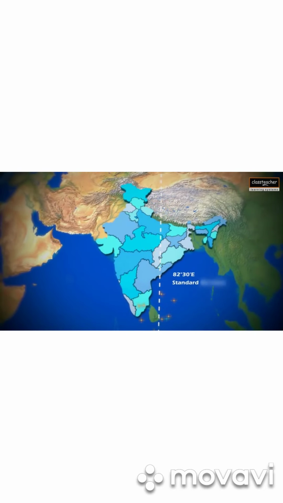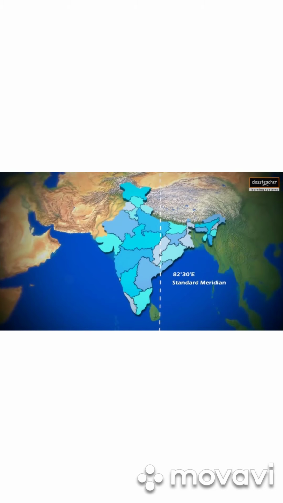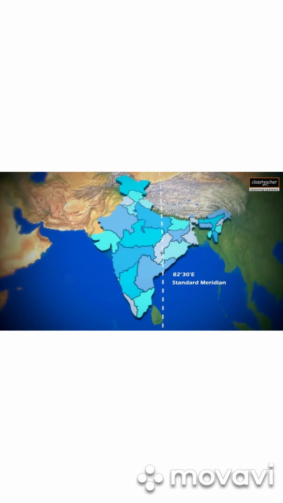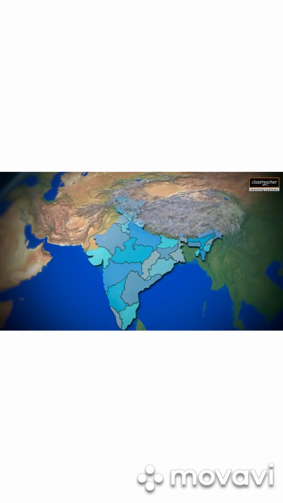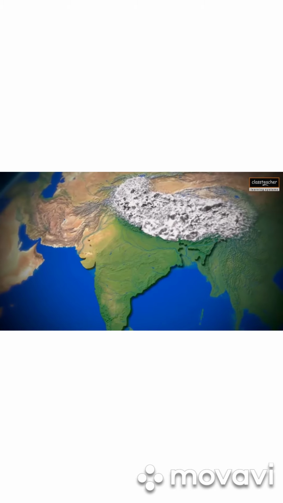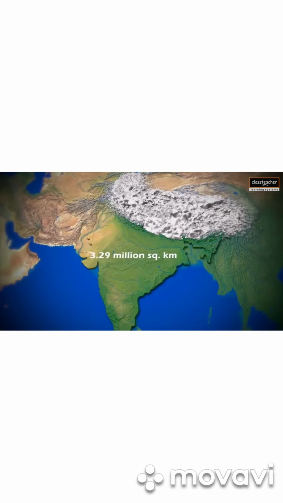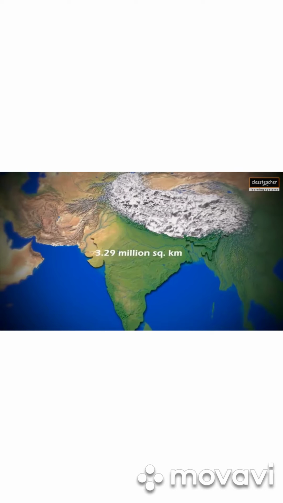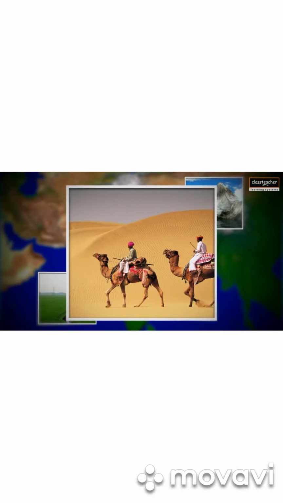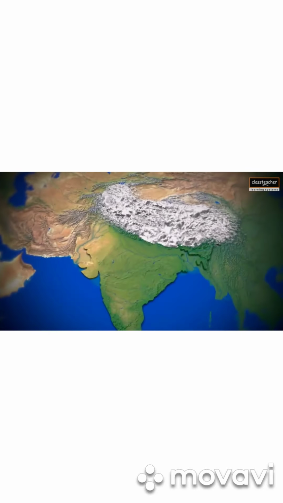Thus, to avoid this confusion, 82.5 degrees east is taken as the standard meridian, which passes almost from the center of India. The size of India has empowered her with great diversity in physical appearance. India's geographical area is 3.29 million square kilometers, which is marked by lofty mountains in the north, large river valleys and plains, desert region in the west, and then the central peninsular plateau region, surrounded by water bodies.